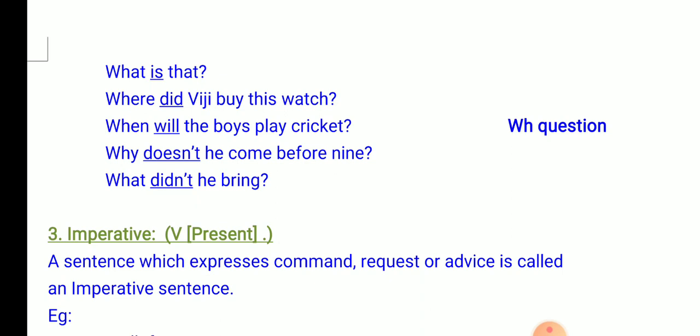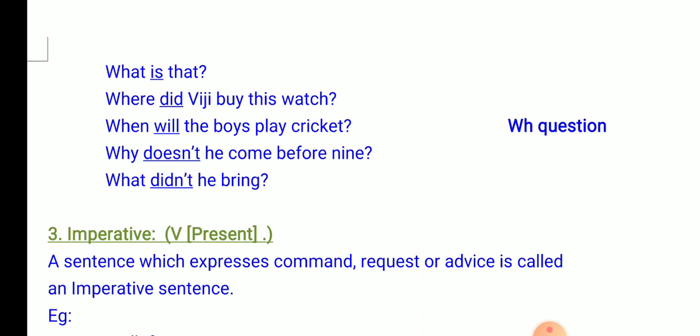Look at the first sentence. What is that? Here, what is the WH word. It is followed by the verb is. This verb is again followed by the subject that. Look at the second example.